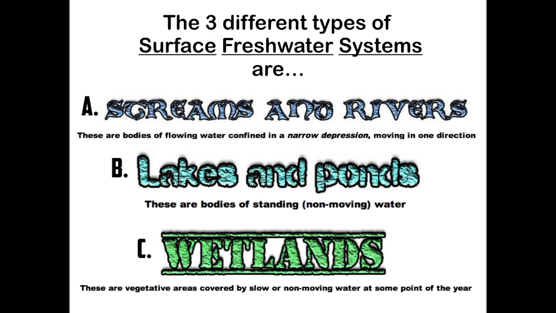Now, streams and rivers are pretty much in the same category because it's just a smaller version. They are focused on the pattern of them being a body of moving water that's confined in a narrow depression. And the focus here is that streams and rivers are moving in one direction, from point A to point B. Lakes and ponds are going to be a smaller version of the lakes. These are bodies of more standing water or non-moving water. While the wetlands are going to be slow or even non-moving water that's going to be covered with vegetation. So it's a very superficial or surface water.